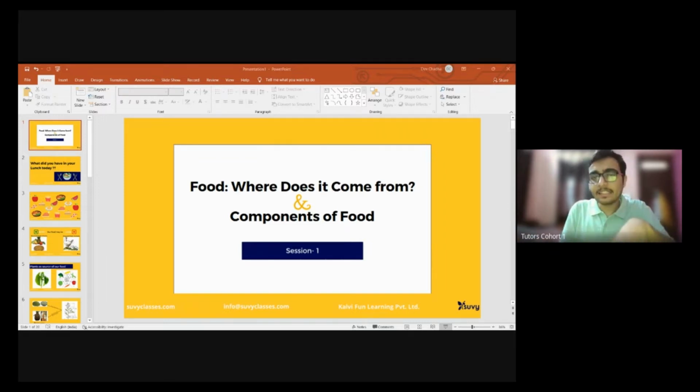After discussing this, we can infer that the food that we eat can be sourced either from plants or from animals. For example, if I say I had fruits in my lunch, very obviously fruits come from plants, right?